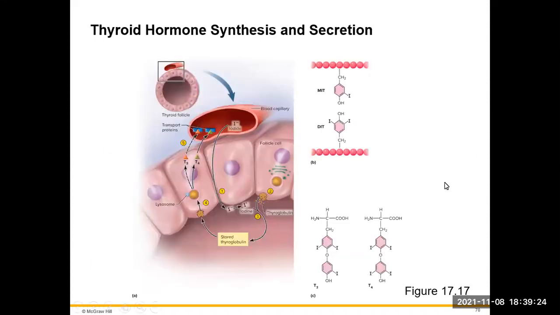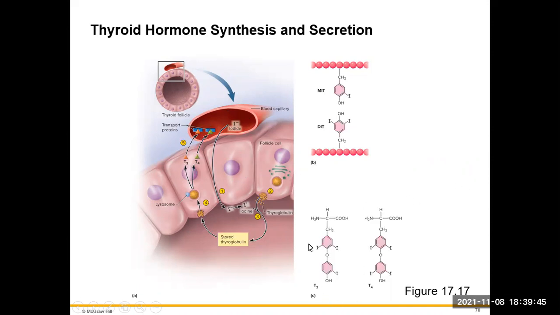So we have our iodine coming in, and we're going to have the thyroglobulins that are going to attach to those iodines, and then we're going to have the lysosomal enzymes come and cleave that to give us our T3 and our T4, which will then be released into the bloodstream.